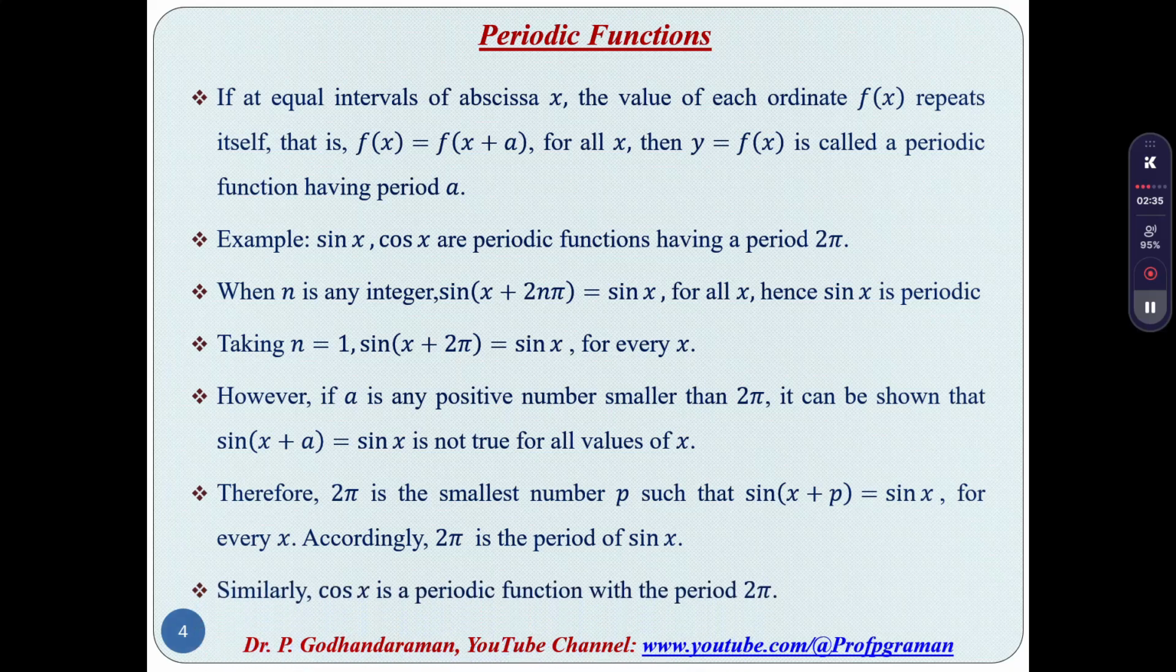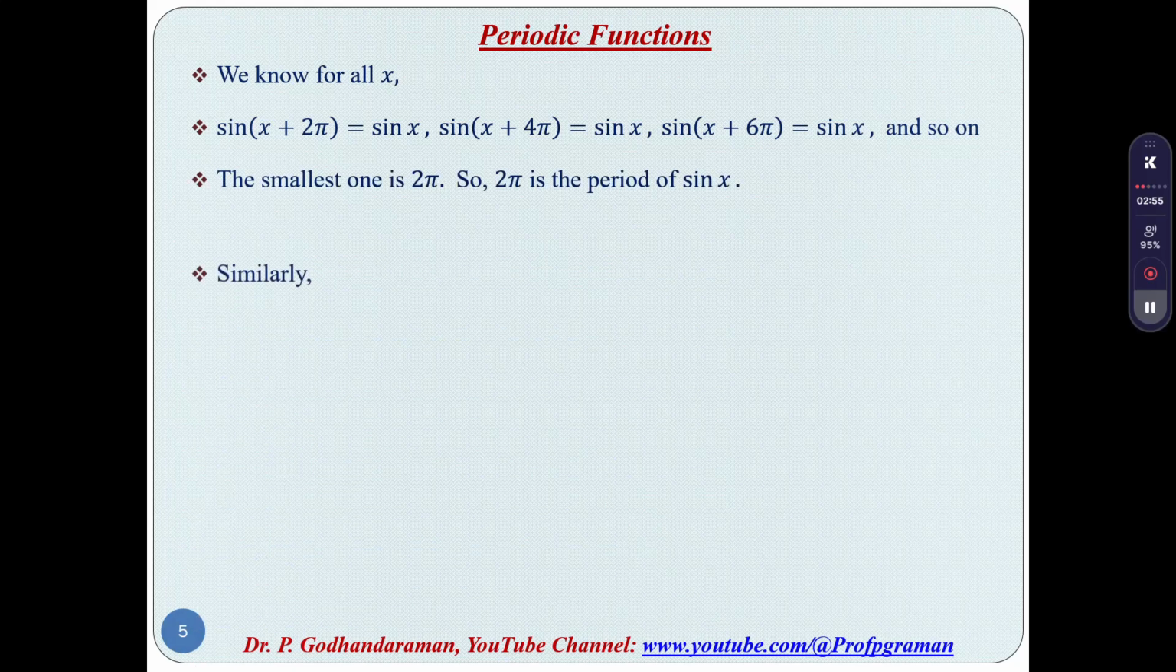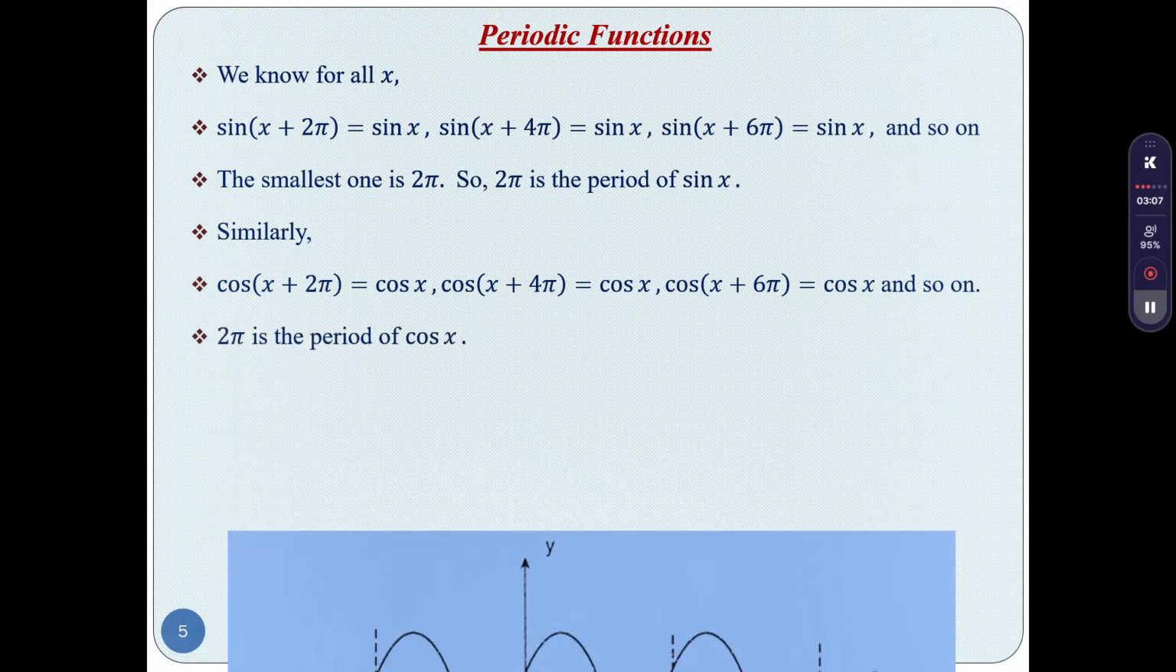Similarly, cos x is a periodic function with period 2 pi. Just see here: sin of x plus 2 pi equals sin x, sin of x plus 4 pi equals sin x, sin of x plus 6 pi equals sin x, and so on. The smallest one is 2 pi, so 2 pi is the period of sin x. Similarly, cos of x plus 2 pi equals cos x, cos of x plus 4 pi equals cos x, cos of x plus 6 pi equals cos x, and so on. 2 pi is the period of cos x.